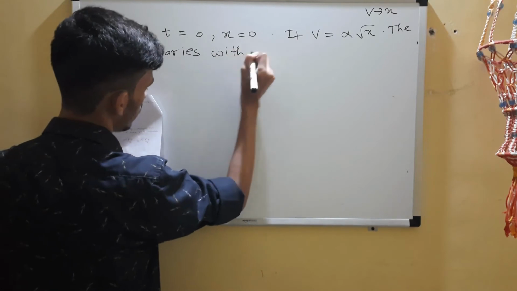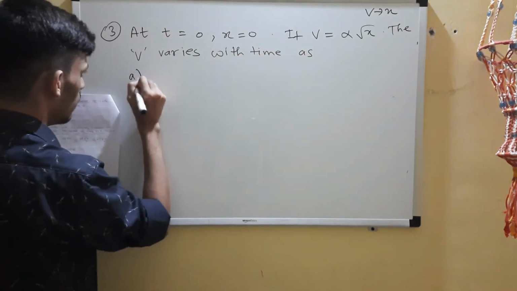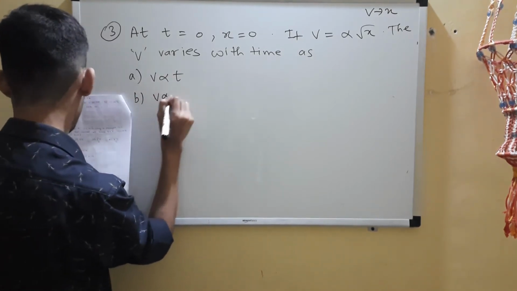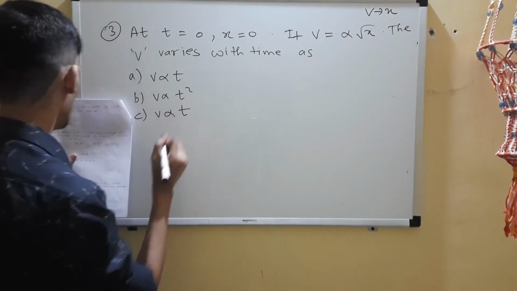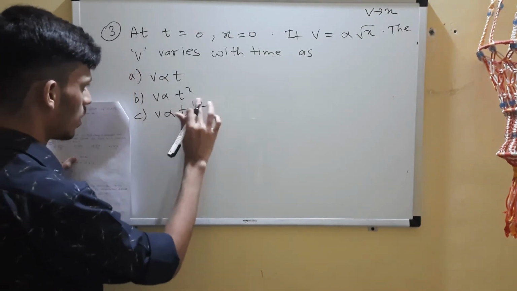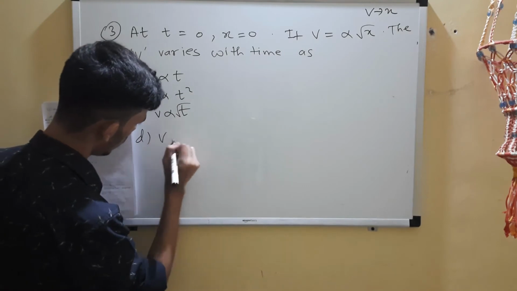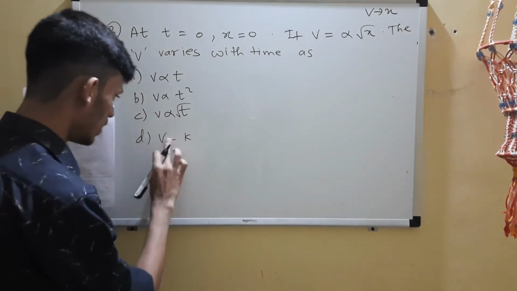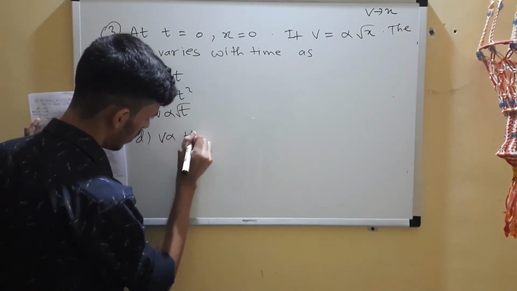Is v directly proportional to t, to t square, or to t to the power half, meaning root t? Or v is equal to a constant, so v is independent of t, t to the power 0.